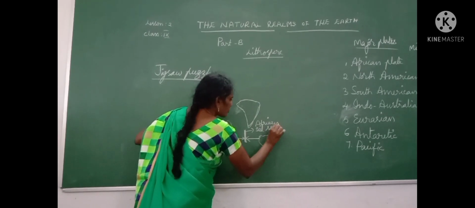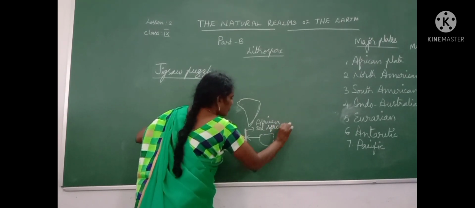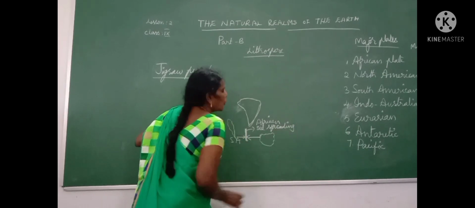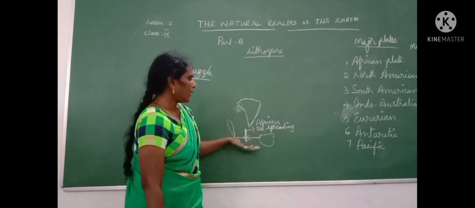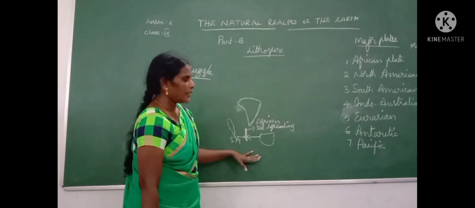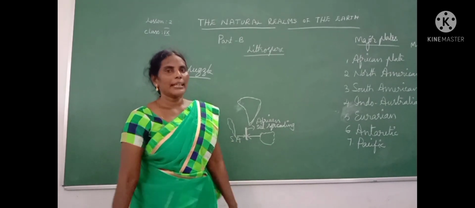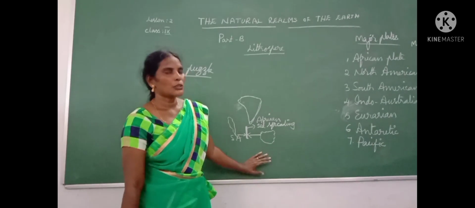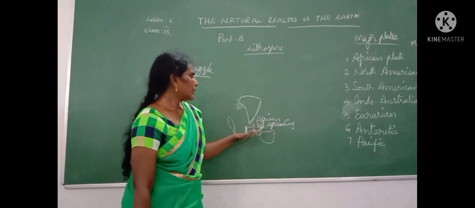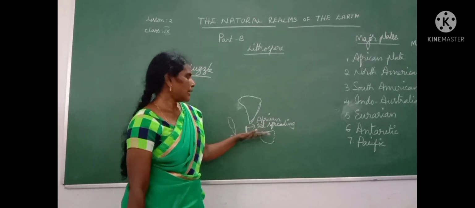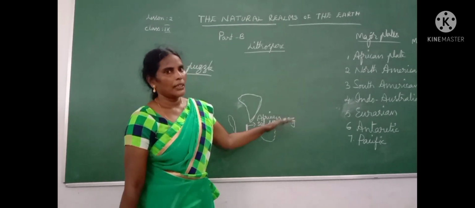When two plates move towards each other or collide, some areas have the chance to form. For example, sea spreading.